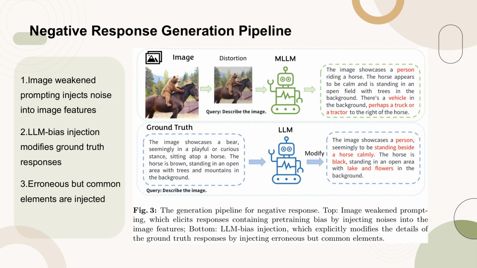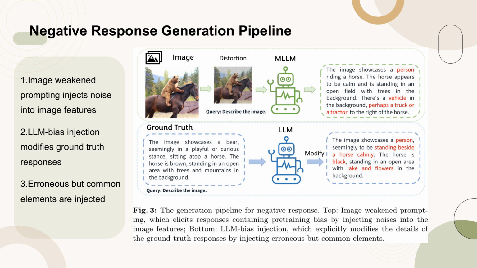Figure 3 illustrates the generation pipeline for negative responses. At the top, image weaken prompting is shown, where noises are injected into the image features to elicit responses containing pre-training bias. This method aims to highlight the biases present in the model's training data. At the bottom, LLM bias injection is depicted, which involves explicitly modifying the details of the ground truth responses by injecting erroneous but common elements. This approach is designed to simulate common mistakes or biases that the model might make, providing a controlled way to study and potentially mitigate these issues.